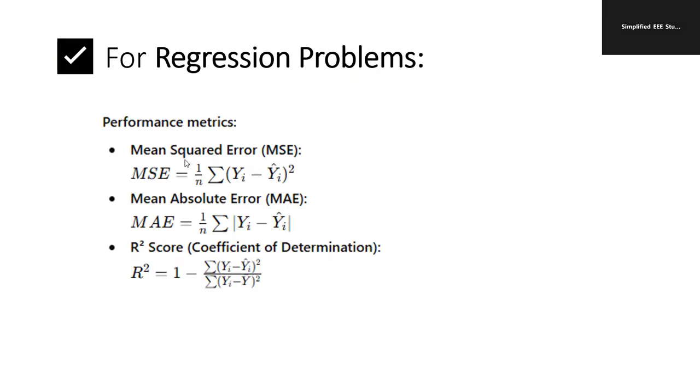Study the performance parameters such as mean squared error, MSE: 1 by n sigma (yi minus y dash) the whole square. Then MAE, mean absolute error: 1 by n modulus of (yi minus y cap). R square score, the coefficient of determination: 1 minus sigma (yi minus y cap) the whole square by sigma (yi minus y bar) the whole square. These three formulas you have to remember.